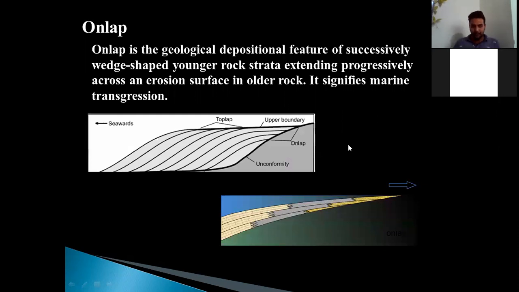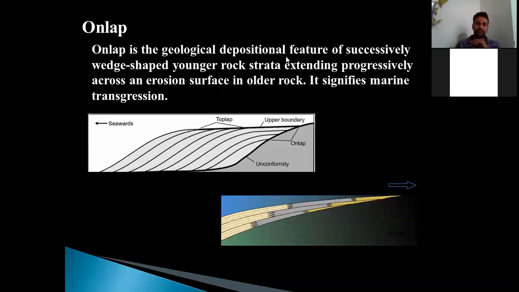So let us see what is onlap. Onlap is the geological depositional feature of successively wedge-shaped younger rock strata extending progressively across an erosional surface in older rock. It signifies marine transgression. So what actually is onlap? Onlap is a depositional feature, and this is very important to understand. It is a depositional feature which signifies the marine transgression.